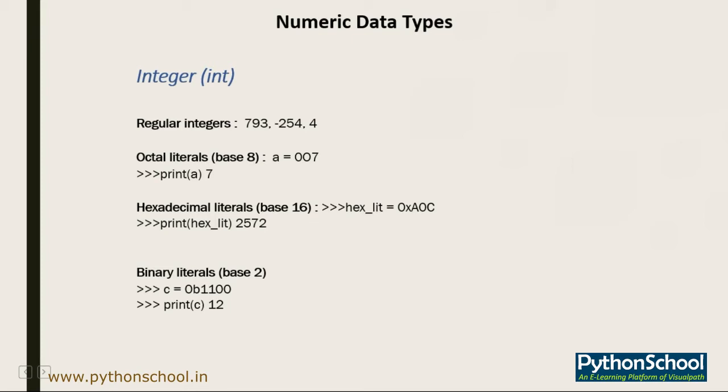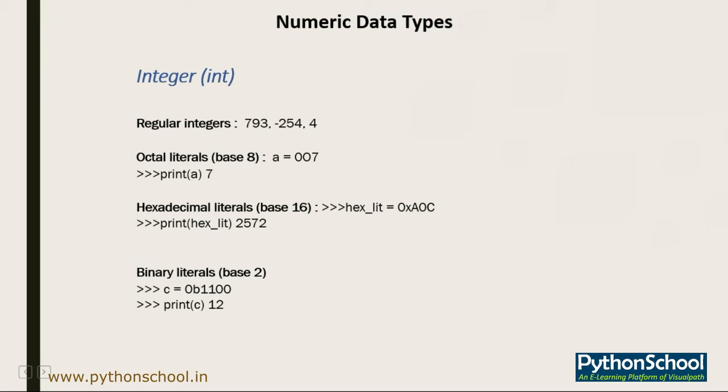Now octal literals. When we say octal, that means we are talking about base 8. To indicate an octal number, you use the prefix 0 followed by either a lowercase or uppercase letter O. So that is called an octal literal.